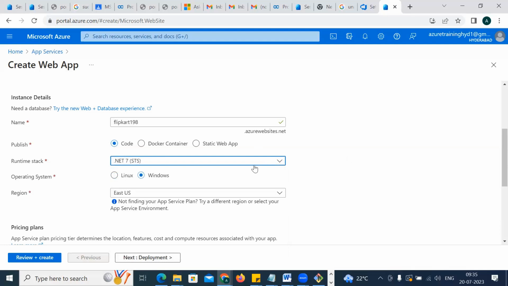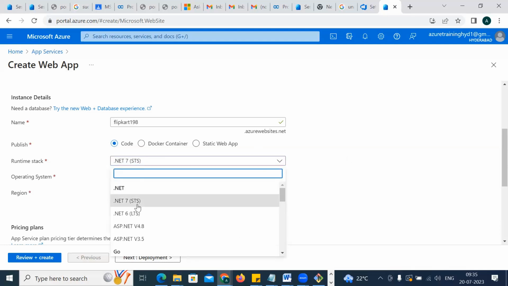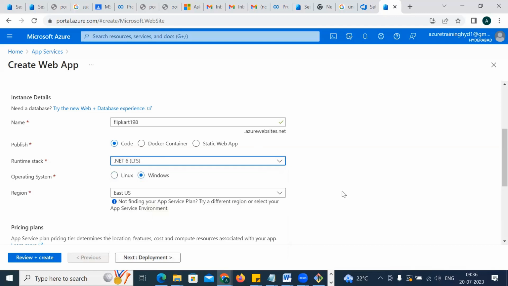So STS and LTS. You should know STS and LTS. STS is short-term support, and LTS is long-term support. That's fine, so choose anything. Let me make it long-term support only.